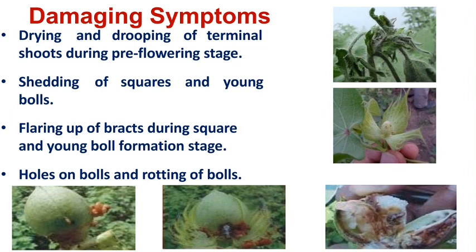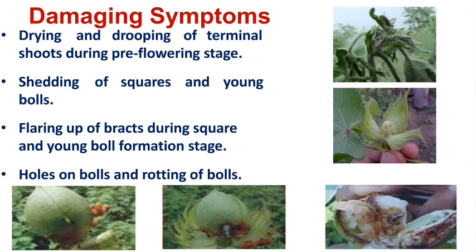Then after flower formation, it attacks the flowers and the flowers drop down on the ground. Thereafter, at boll formation, it attacks the bolls. Shedding of the squares and young bolls also occurs. Then flaring up of bracts during the square and young boll formation stage, holes on the bolls and rotting of the bolls.